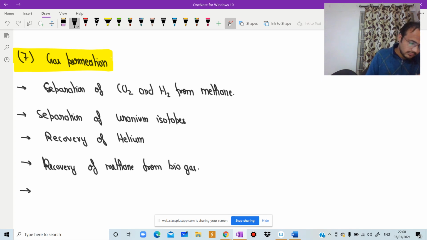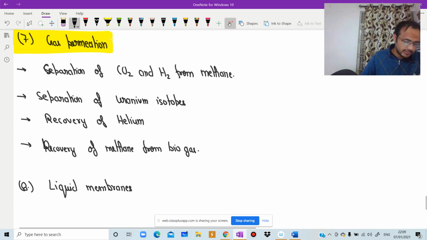Next, in similar manner, we can give a small number of examples. Then liquid membranes.